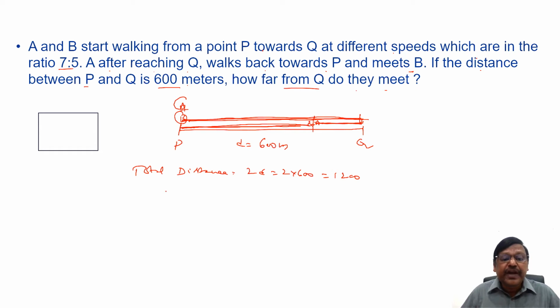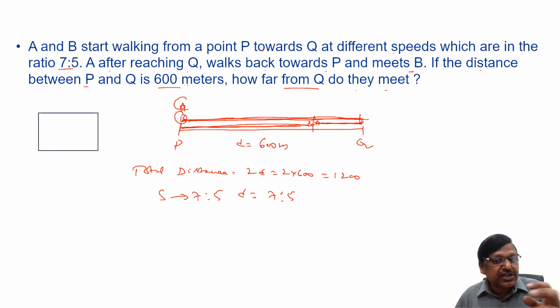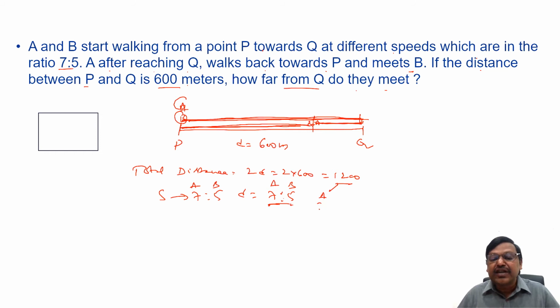Since the speeds of A and B are in the ratio 7:5, distances traveled also will be 7:5, because if you recall the basic session discussion, when time is constant, the ratio of distance is the ratio of the speeds. So 7 and 5, total 12 parts. Total distance is 1200, so A traveled 700 out of this 1200, B traveled 500.